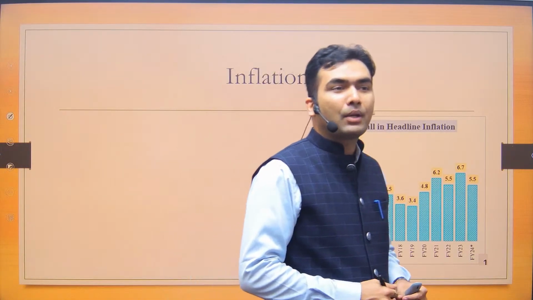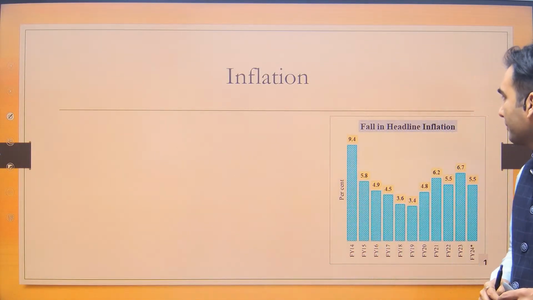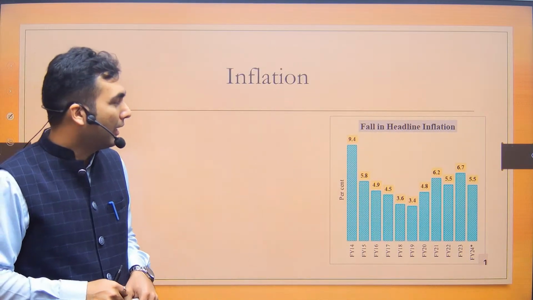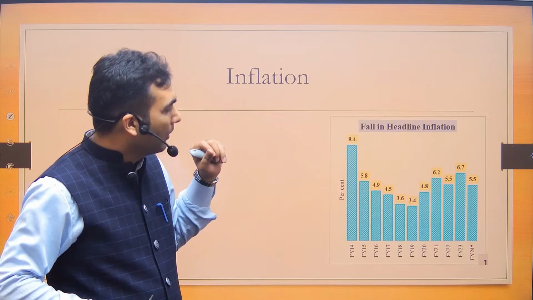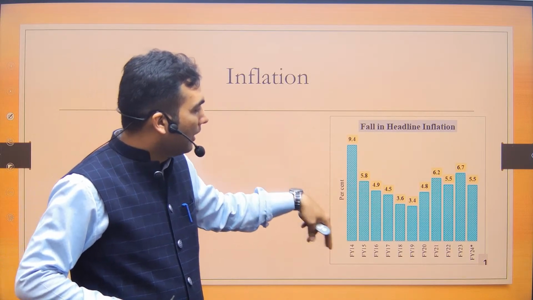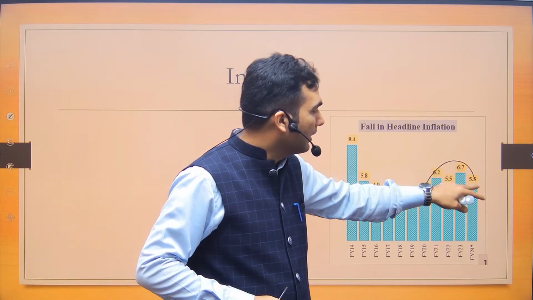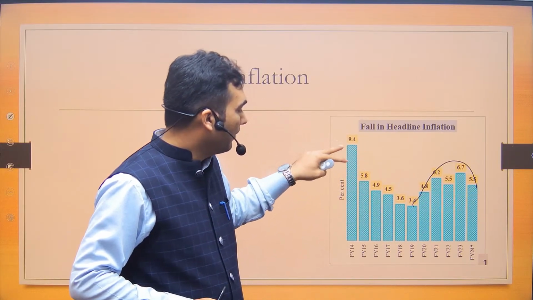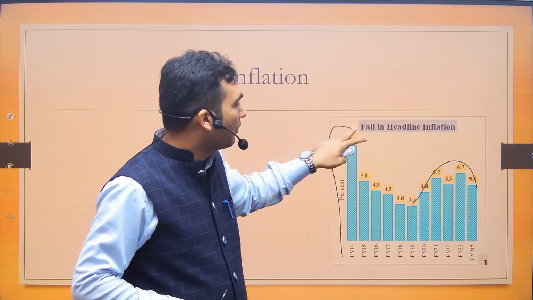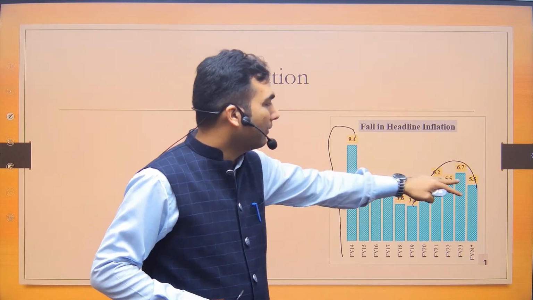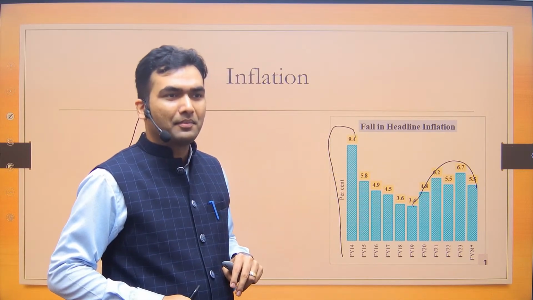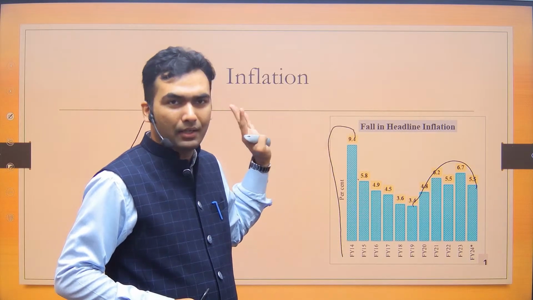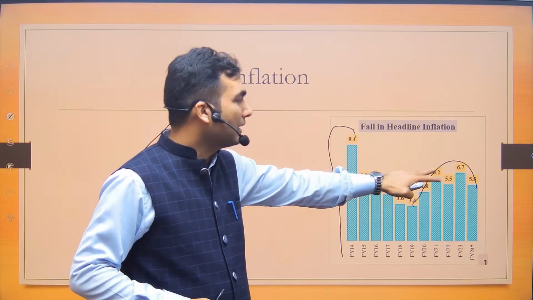Then government also gives some macroeconomic indicators. Now government is saying that there is a fall in headline inflation. I cannot see a fall here by looking at this picture. This picture is simply, overall I can see there is an increase over here. But probably government is saying that see, compare this with this. When we inherited the economy, there was 9.4% inflation. Currently we have 5.5% inflation. Okay. So government is not willing to compare from here. Government is only comparing from here. As of now, in the recent time, there is increased inflation.